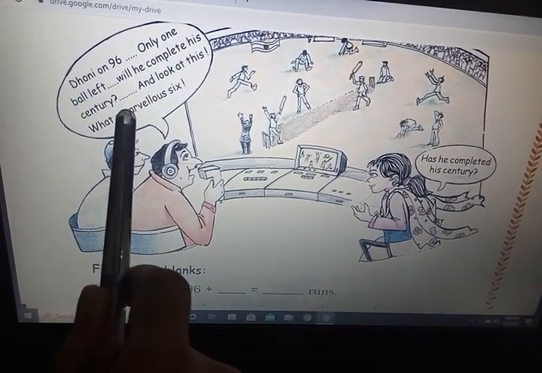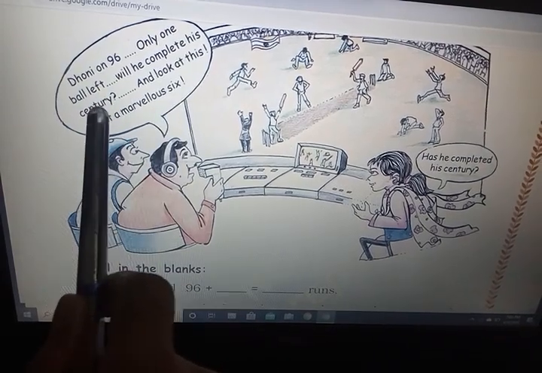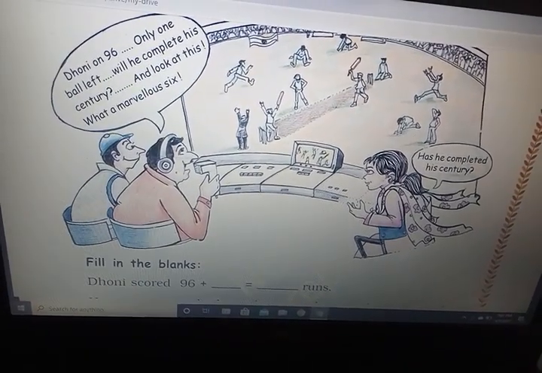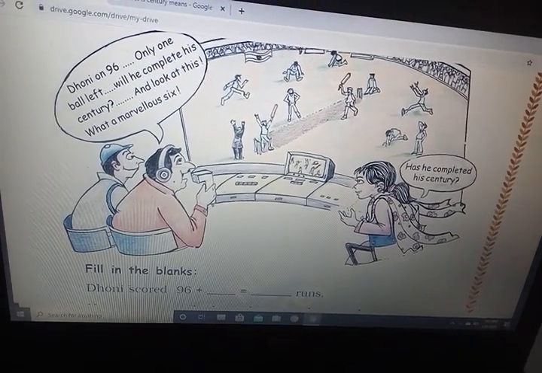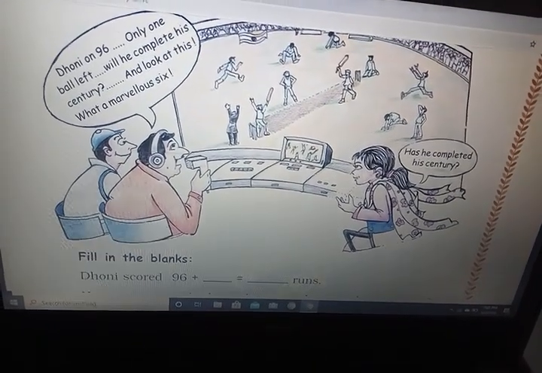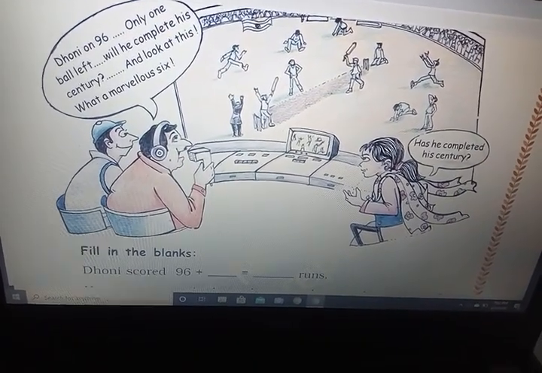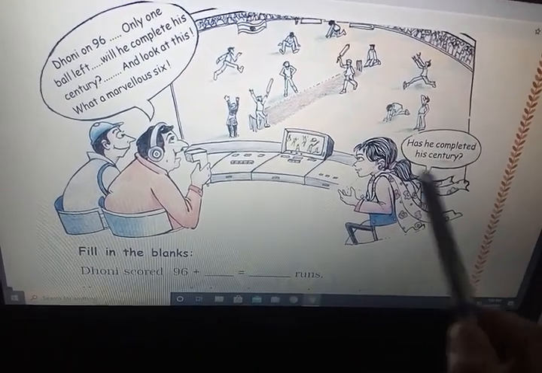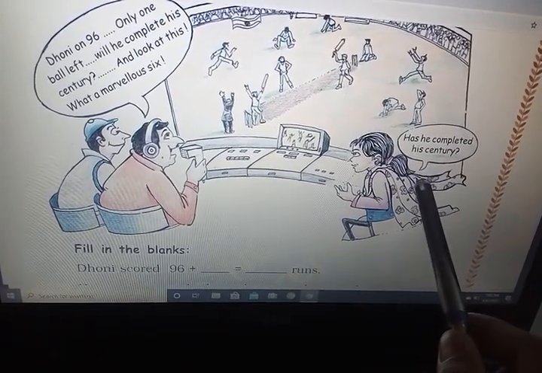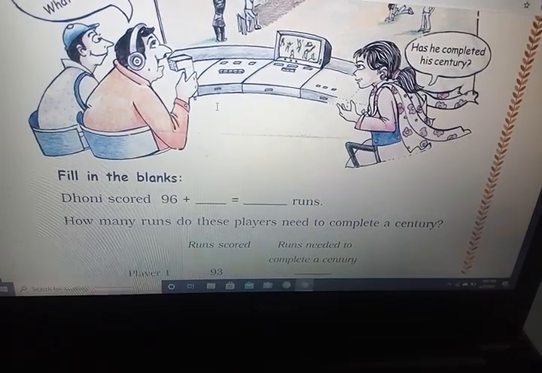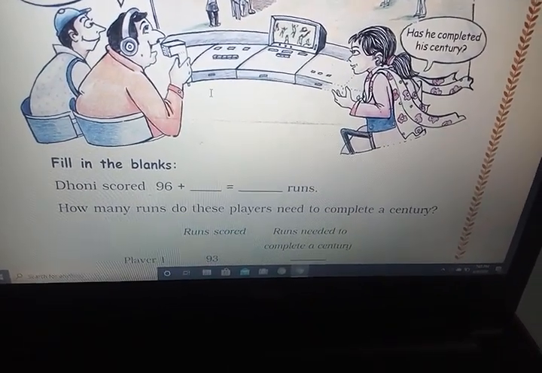Only one ball left. Will he complete his century? How many runs does he want? Now I am asking you, how many runs does Dhoni need to make a century? This girl is also asking, has he completed his century? Now tell me how many runs he needs to complete a century.